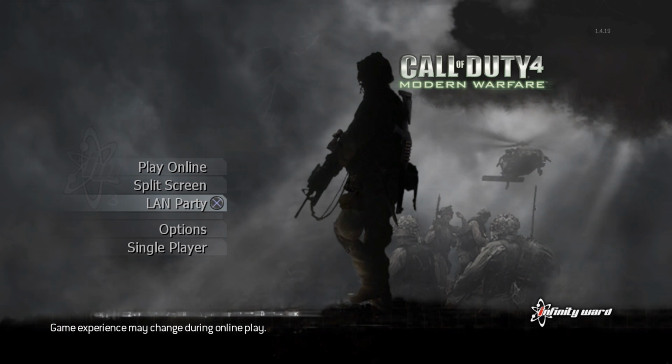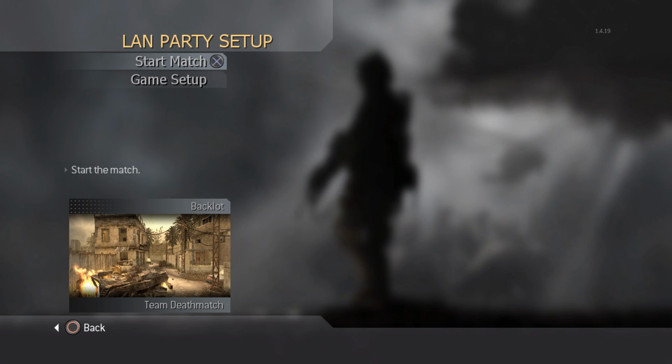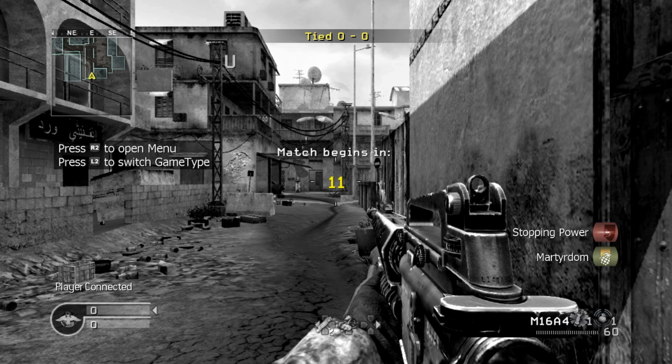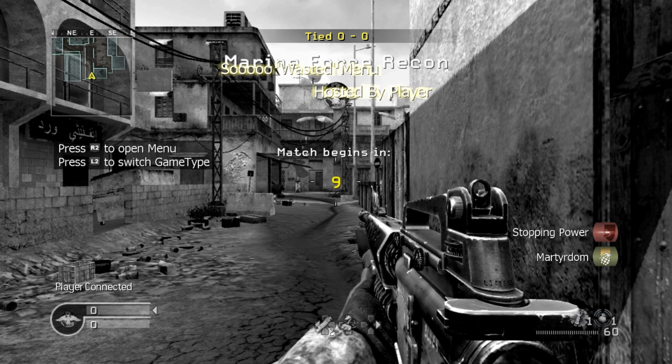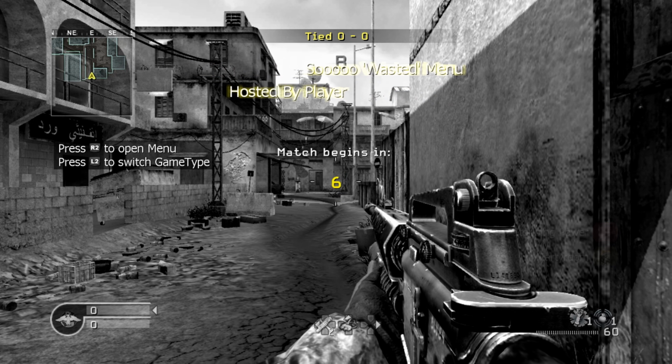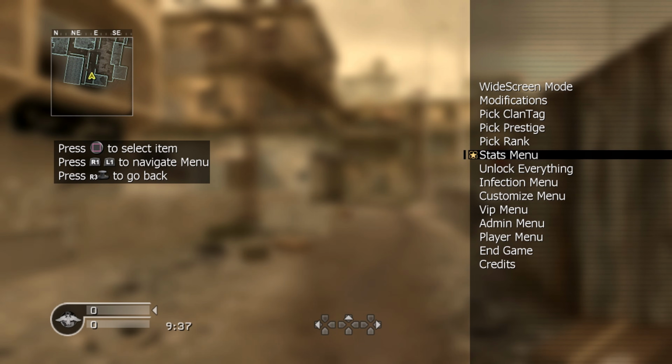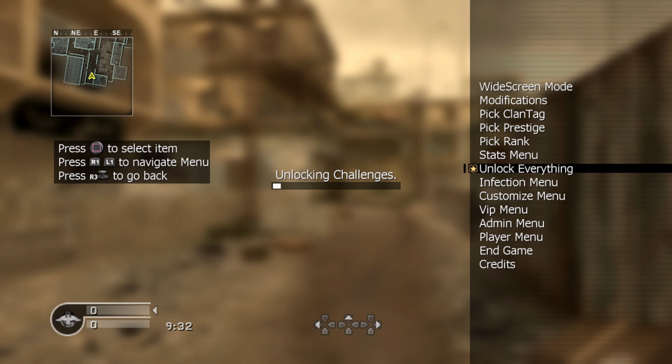Okay, so I've loaded up multiplayer here. Again, I'm just going to go into a LAN game. Of course, you can use these menus online. Just follow the previous episode on how to get connected online. So we're going to load up this game, and we should have the menu loaded. Again, make sure you have the latest update installed before you install the menu. That's important. So yeah, R2 to open the menu, and R1 and L1 to scroll up and down. And then we can press square to select. And there you go. That's how you install a GSC menu for COD 4 and World at War.